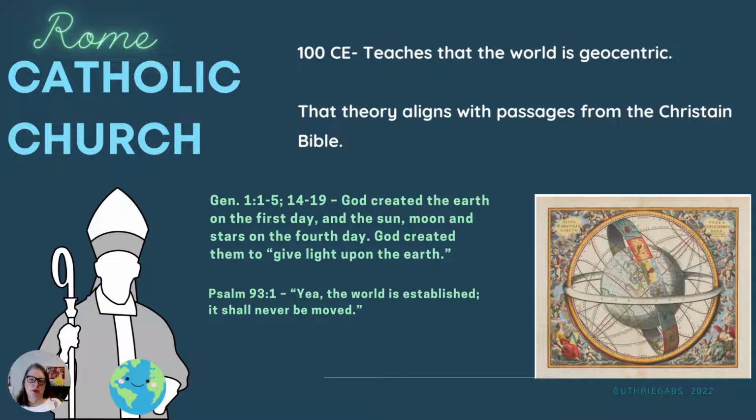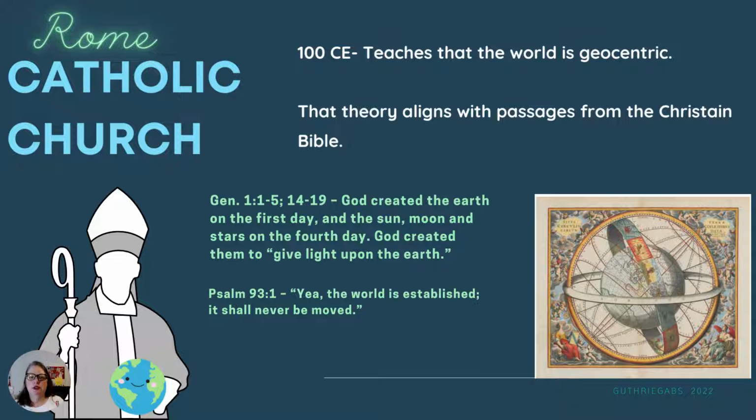from the Christian Bible, there's passages that support that. So I have a couple of passages here from Genesis. God created the earth on the first day. Boom. Right? And then what does he do? Then is the sun, the moon, and the stars to give light upon the earth. So therefore the sun and everything else is around the earth. The earth is here, everything else is around it.